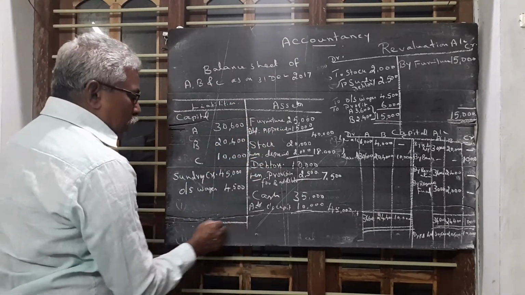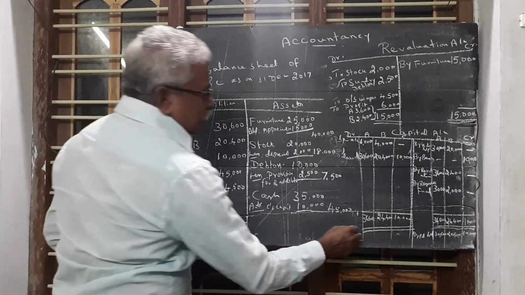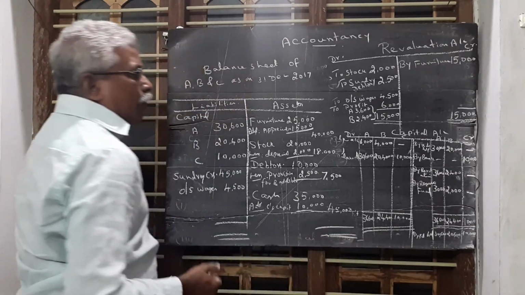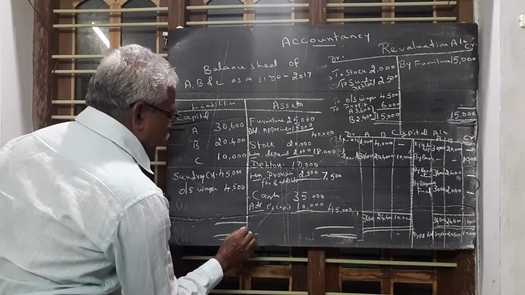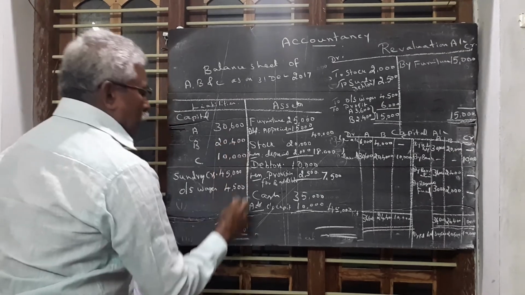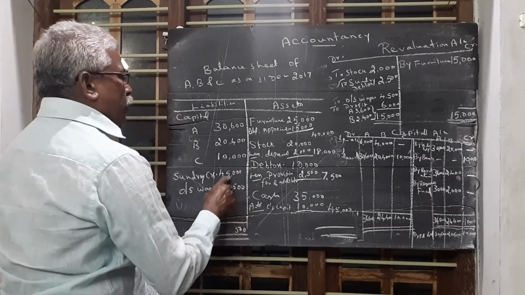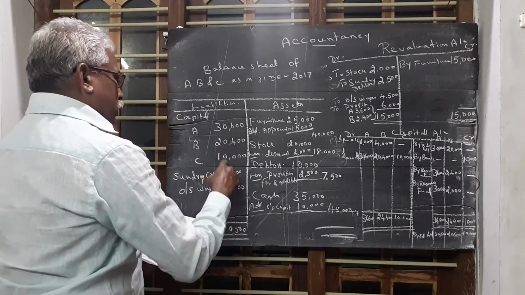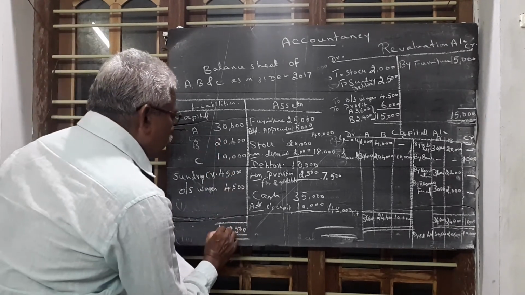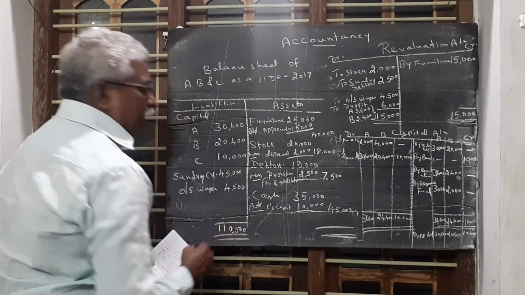We just total it. If both sides are tallied, our balance sheet answer is correct. So we total it: 1 lakh 10,500.